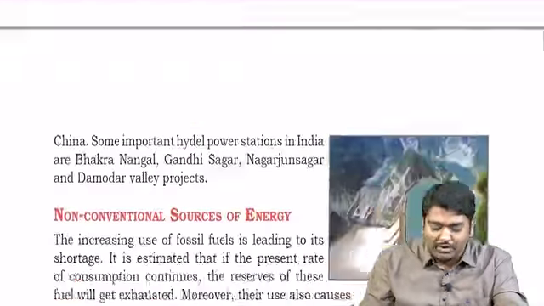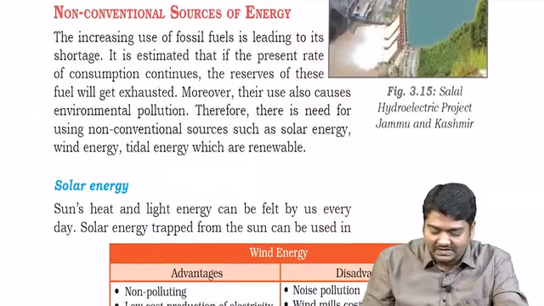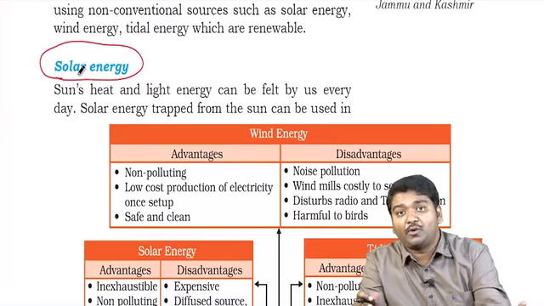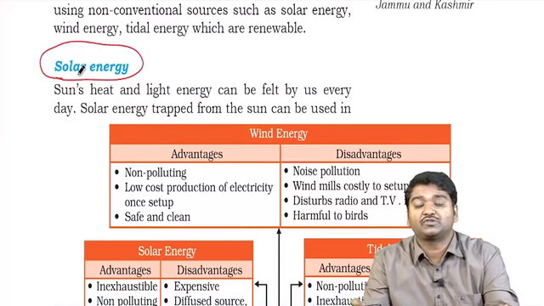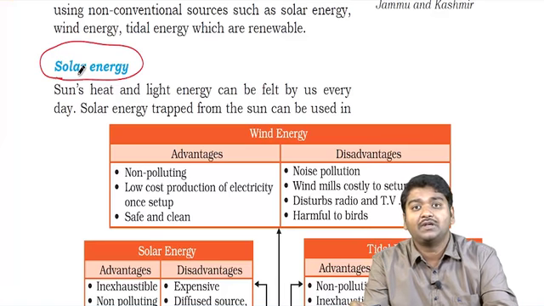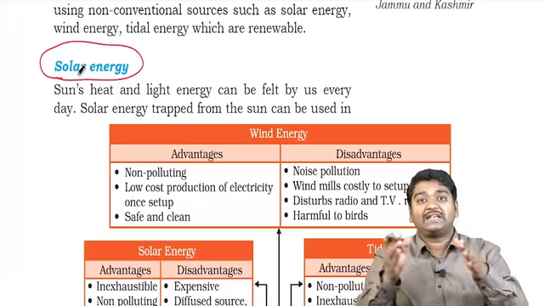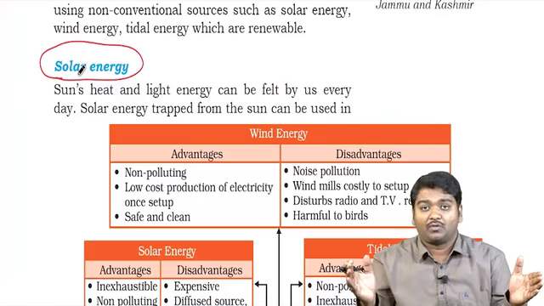And then the next important thing that we need to focus on is solar energy. Earlier India had the biggest problem with respect to solar energy because we didn't have the required technology. Place was one of the major problems, because if you want to produce solar energy, the place that you need to install them was huge.